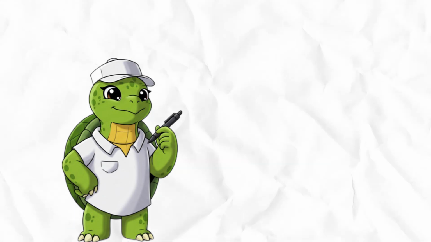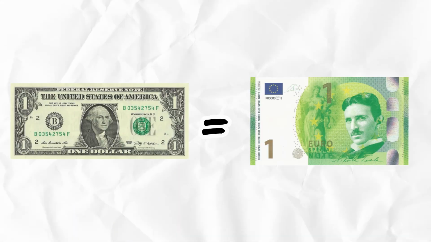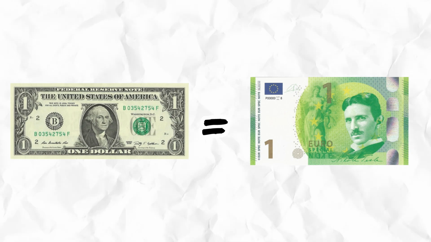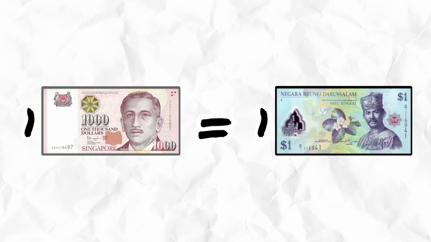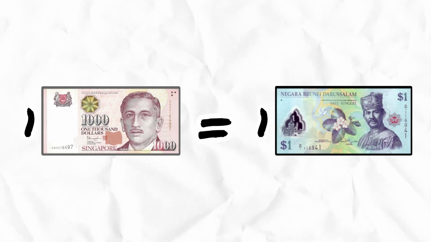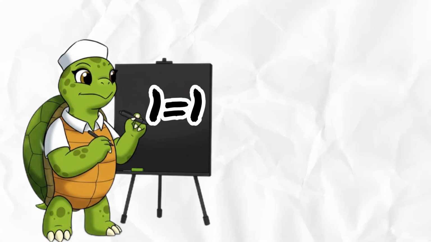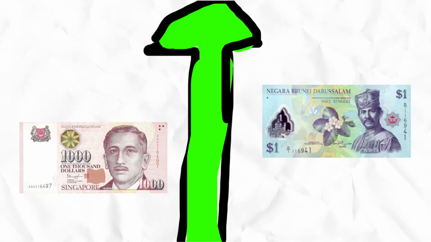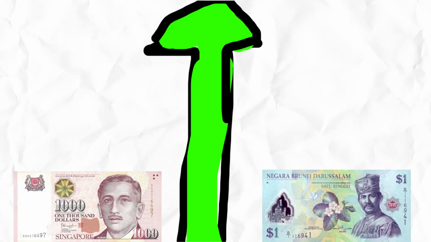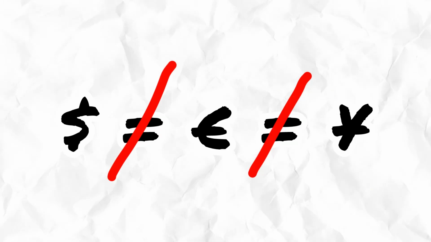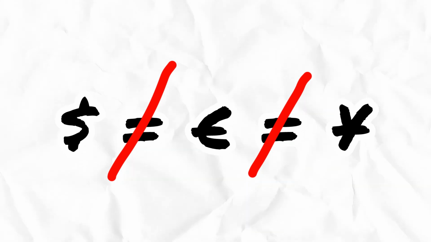Some countries say, we don't want this chaos. So they peg their money to a bigger, stronger currency. For example, Brunei pegs its money 1:1 to the Singapore dollar. Easy math. But the downside is, if the Singapore dollar sinks, Brunei sinks too. Their currencies are tied together. So now you know why $1 isn't the same as €1 or £1.